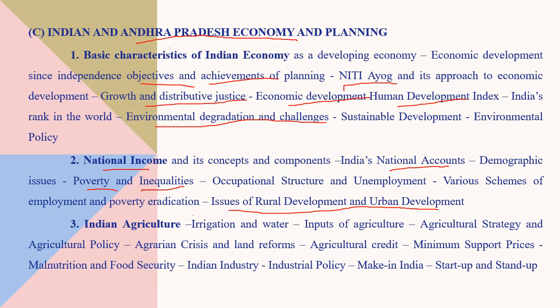Regarding Indian agriculture, what is the status of irrigation, inputs of agriculture, agriculture strategy, agriculture policy, agrarian crisis and land reforms. Land reforms are very important since independence. We are struggling on this. Agriculture credit, minimum support prices. We know this is always in the news.